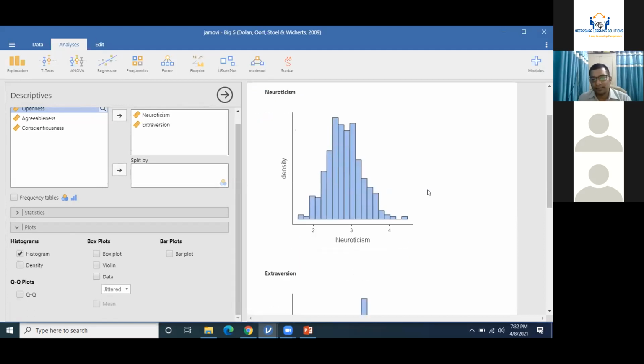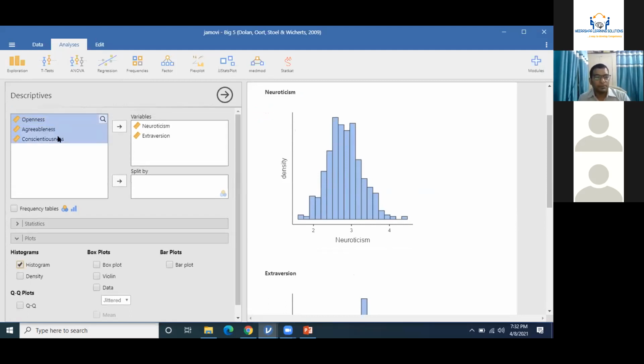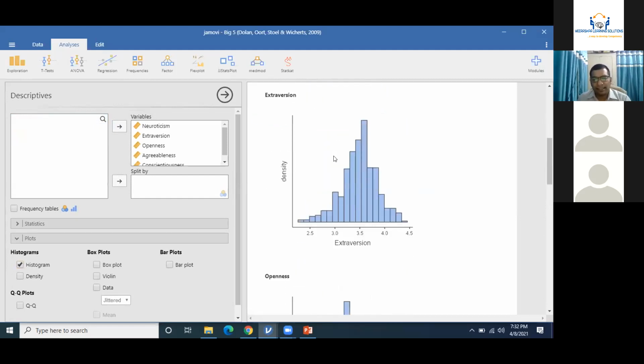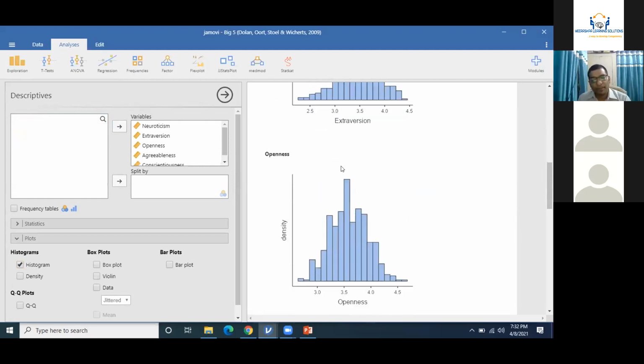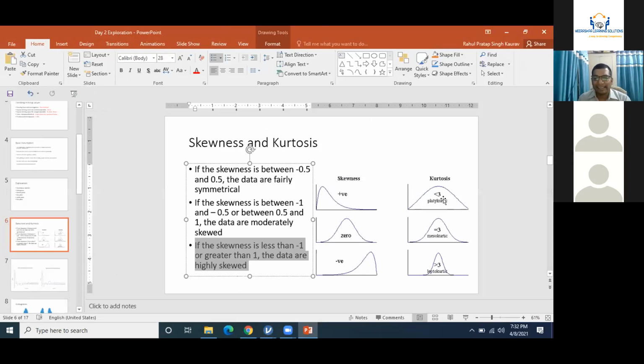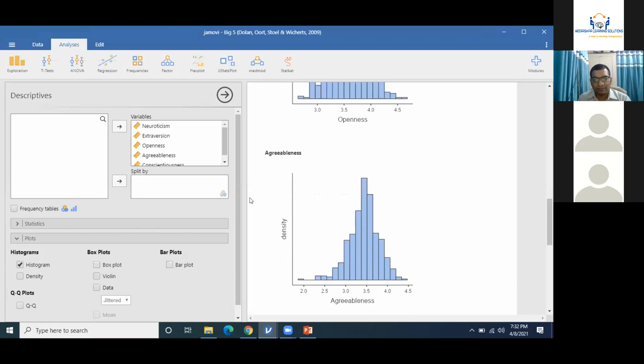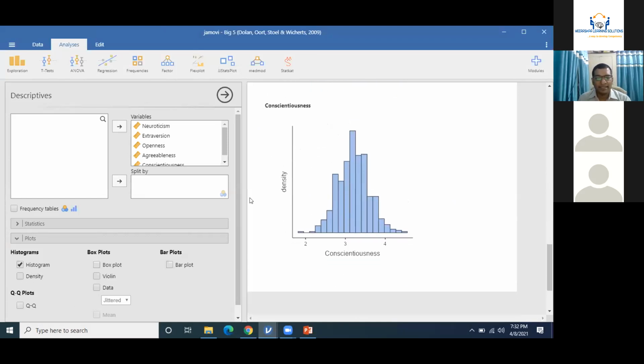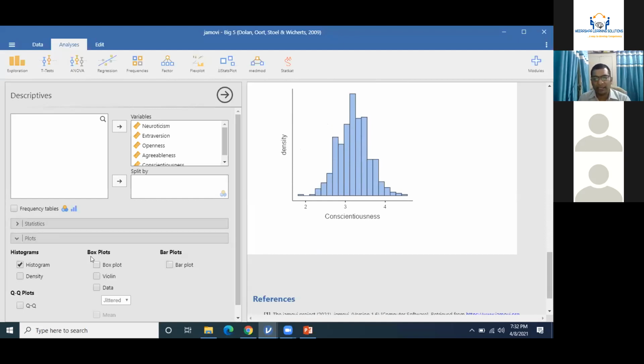This could be a good example of a bell shape, but this is not exactly a bell shape. However, it is good enough. The second one is extraversion, a kind of bell shape, but still negatively skewed. Openness is which type of plot? Can you help me? This is a platykurtic plot. Agreeableness, conscientiousness, a different kind of pattern, a different kind of situation you can observe.